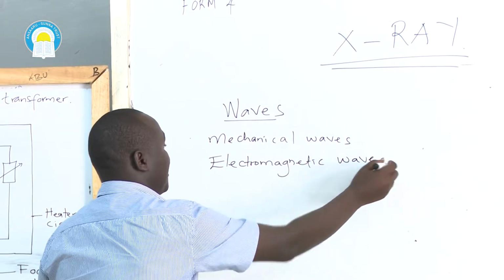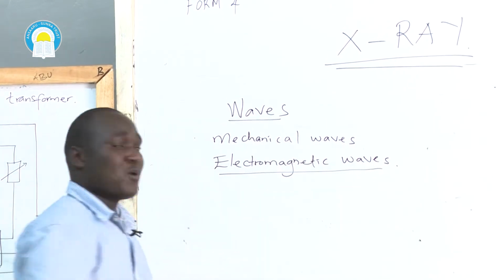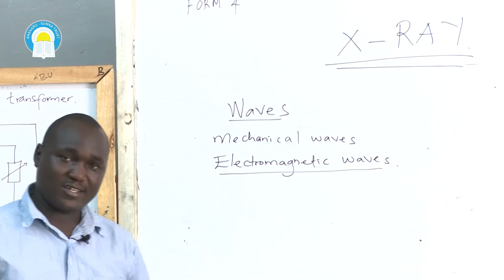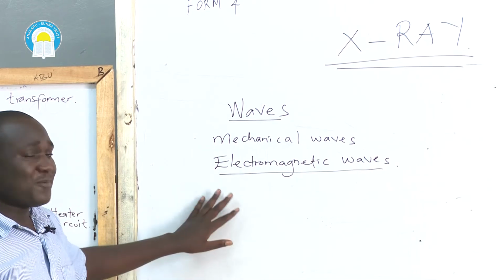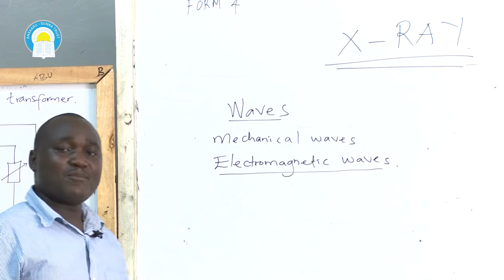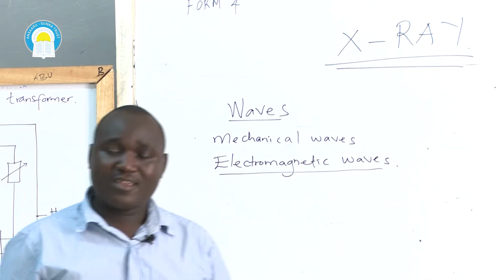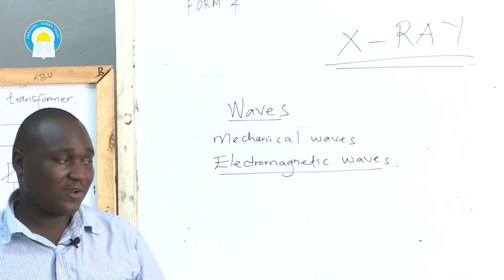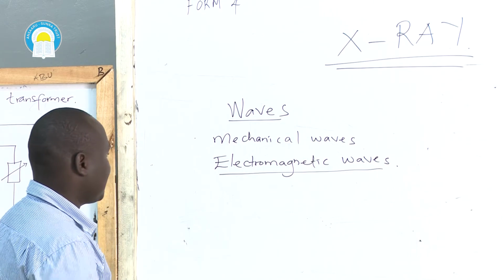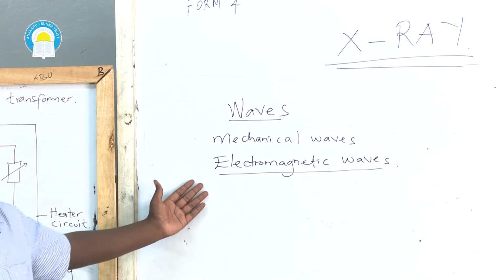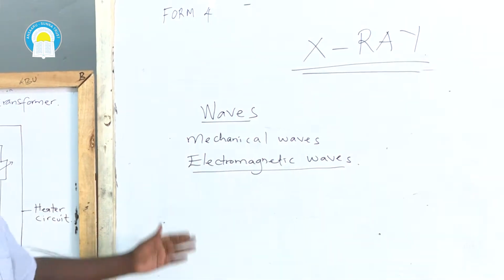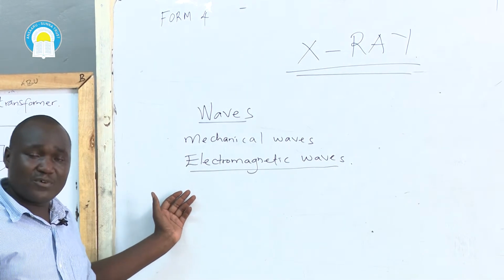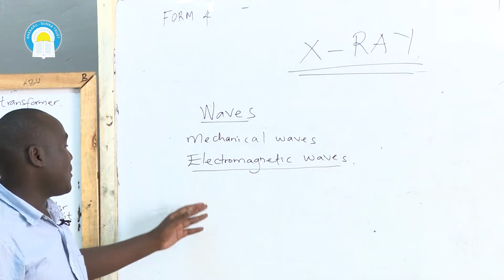Now, in this topic, we had defined electromagnetic waves as types of waves that can be transmitted even in the absence of a material medium. That is, electromagnetic waves can be propagated even through vacuum without a medium.